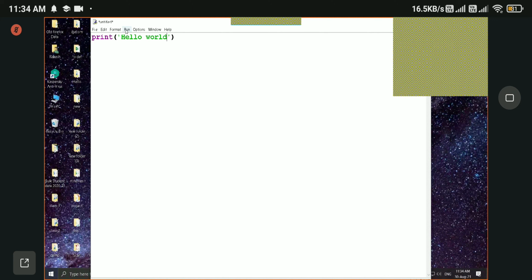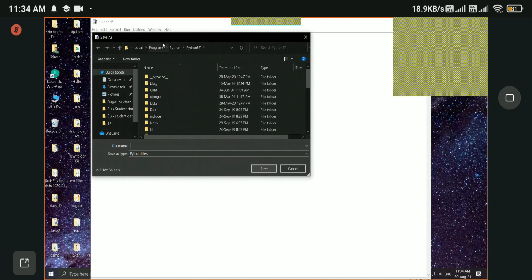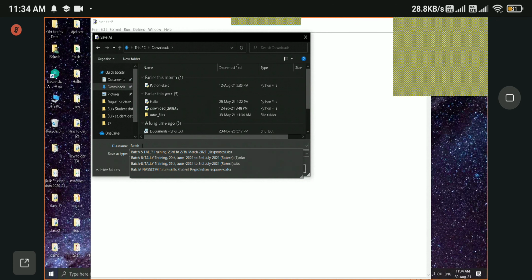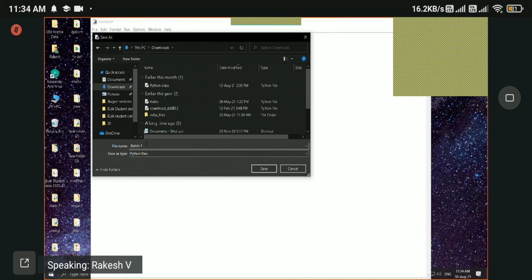To run it, first we need to save the file. It says source must be saved, right? So let us save this file. Let me save it in downloads. Let's call it batch1. My Python file name is batch1, and Python files have an extension of .py.